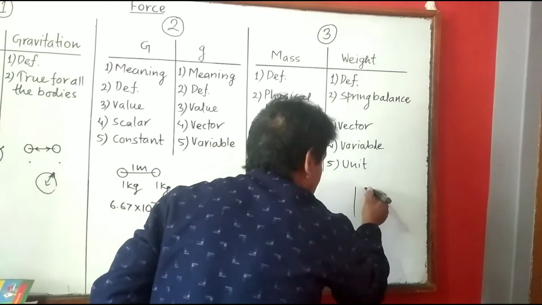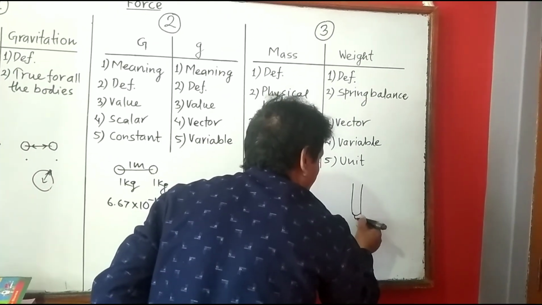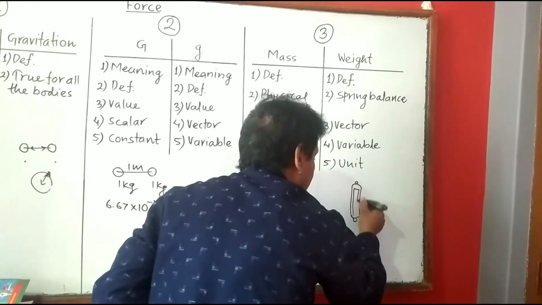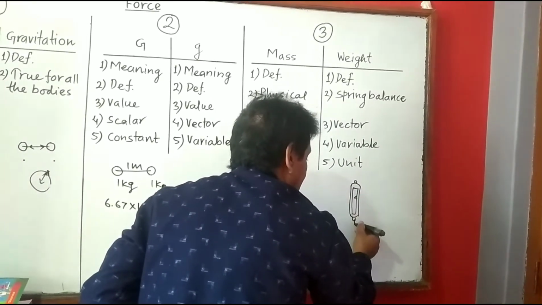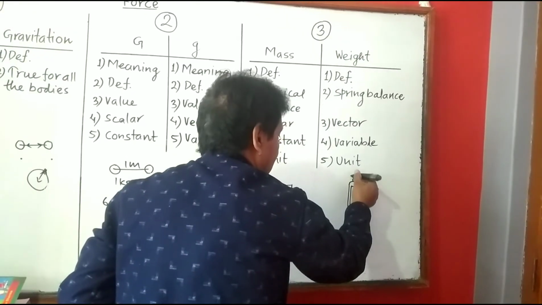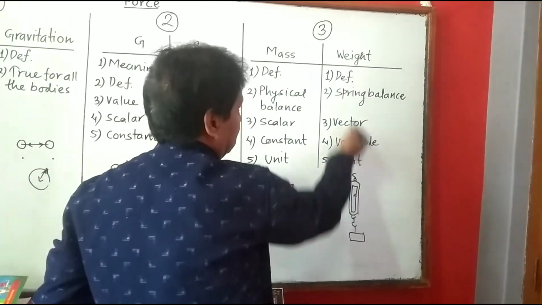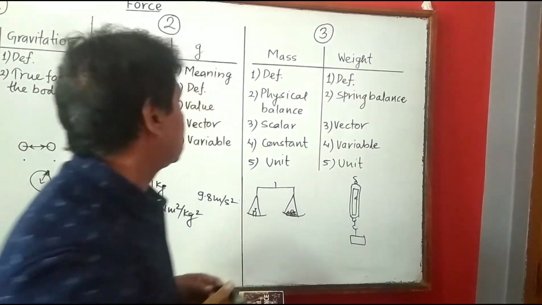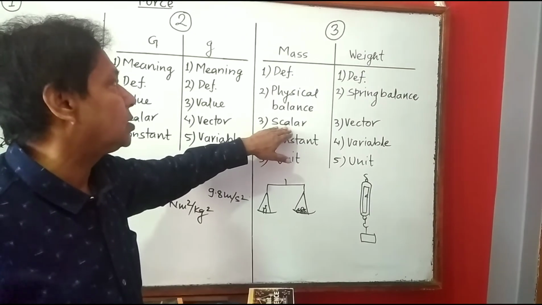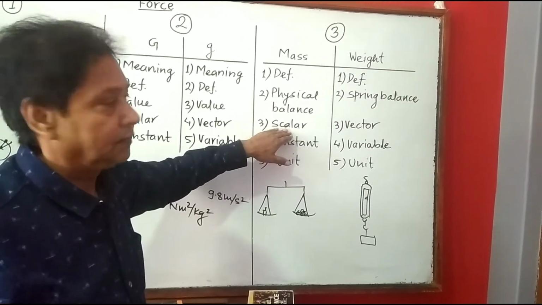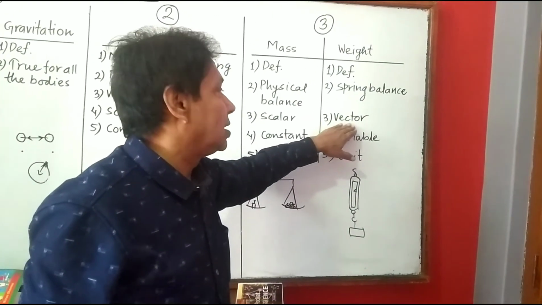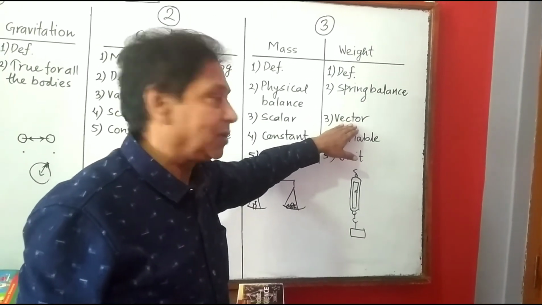The spring balance is of another type. It has a hook and there is a pointer in the balance, and whatever we have to weigh we can put here. This is a spring balance. Weight is measured by using a spring balance. Mass is a scalar quantity. It has only magnitude, not a definite direction. But weight is a vector quantity. Weight is a vector quantity. Its direction is towards the center of the earth.